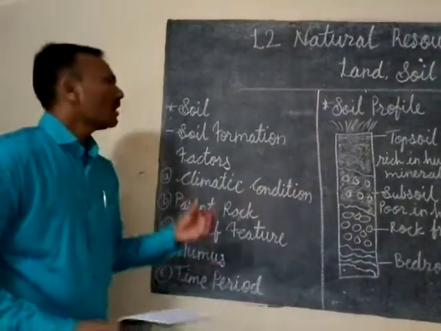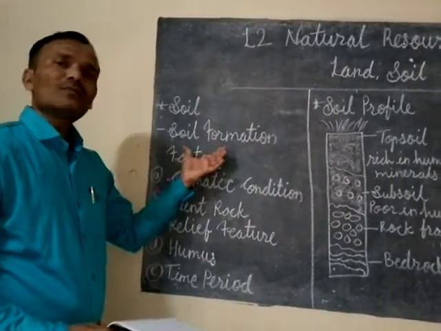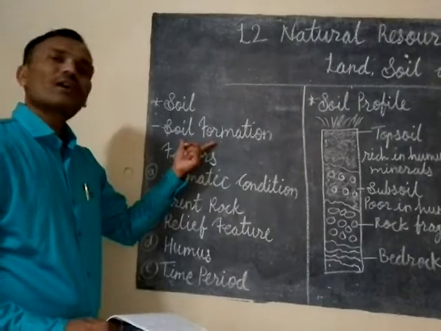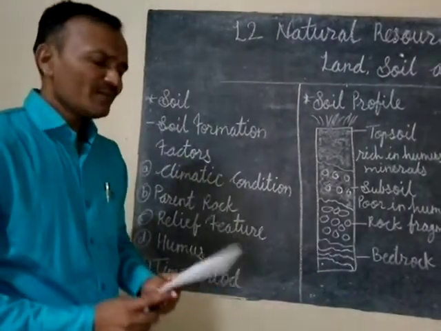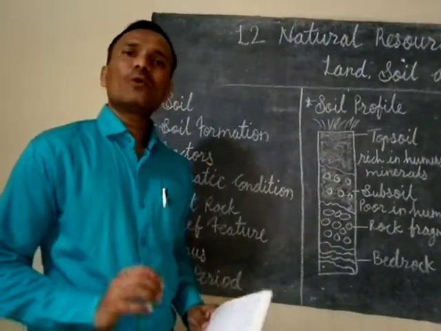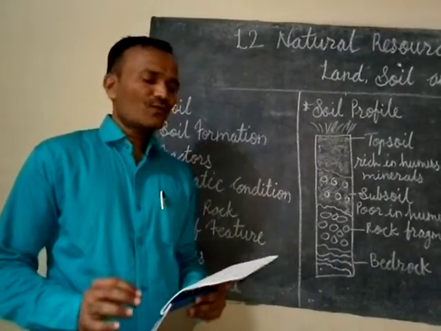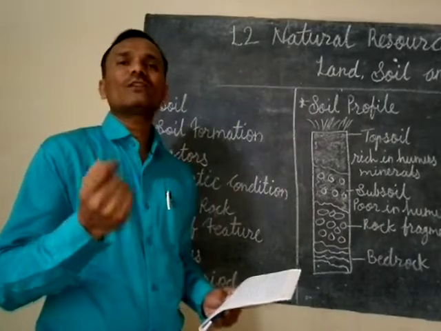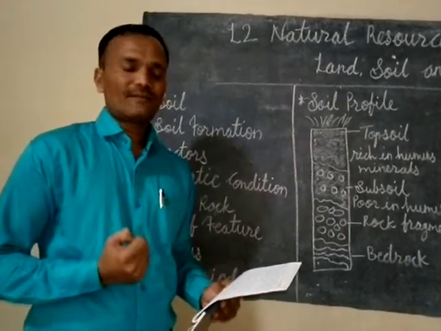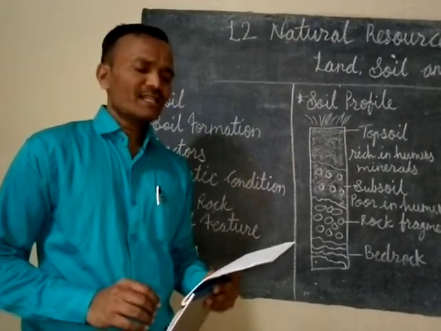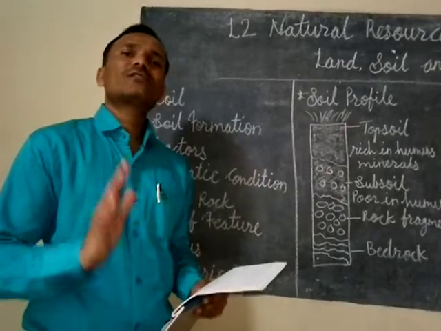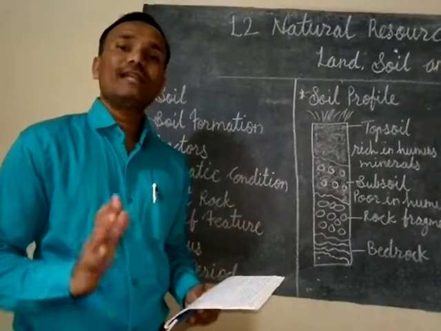Now, how the soil is formed, we are going to learn in soil formation. What is soil formation? It is a very slow process. It takes thousands of years to form a very thin layer of 1 to 3 centimeters. Because of that, soil is considered very valuable.